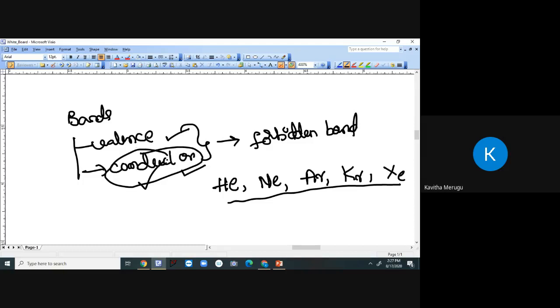Those electrons will cause a flow of electrons through the material. These electrons are called free electrons, which are responsible for conduction, so they are called conduction electrons. So now you understood what is meant by valence band, conduction band, forbidden band, and how they happen.